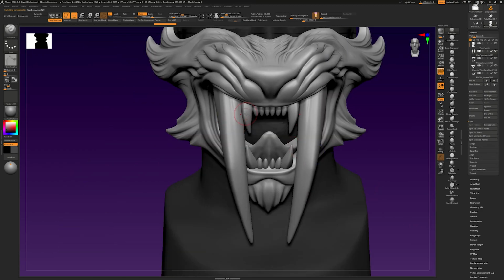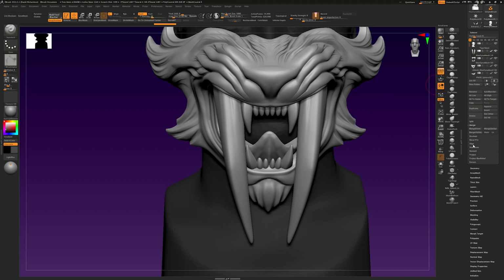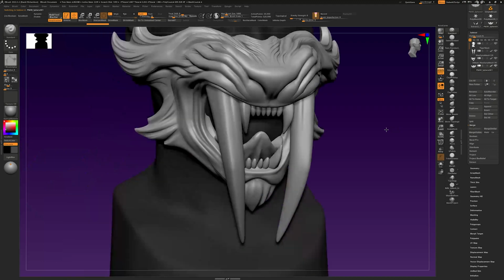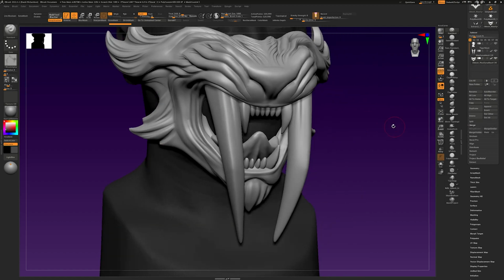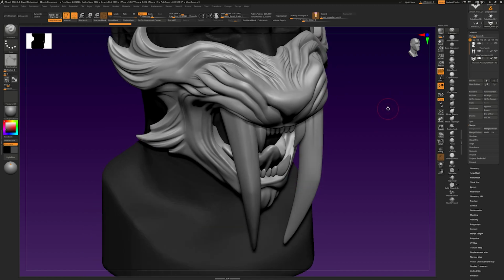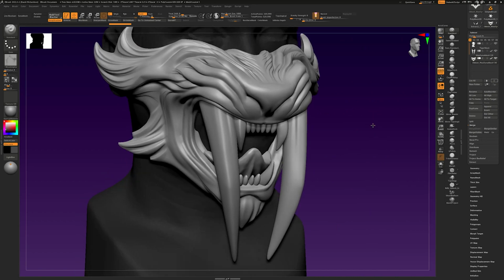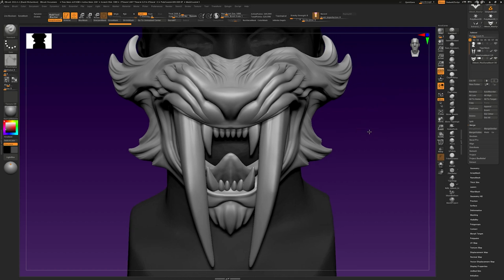I think we could also merge the teeth as well. So I'm just going to take these two subtools and merge them down. We're going to start there and then merge and merge down. Hit OK, and we could add the tongue to the main mask. It's up to you how many parts you want to be separate. That just means you get more textures to deal with. But we want to do this sort of quick, so less is easier, or less takes less time.